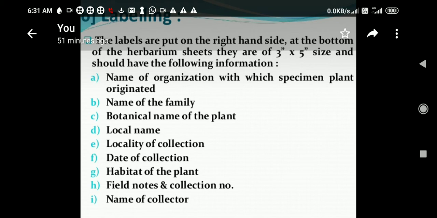Then name of the family, botanical name of the plant, local name, locality of collection, date of collection, habitat of the plant, field notes, collection number, and name of the collector. So all those information will be there.